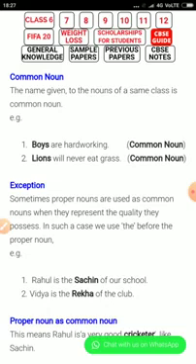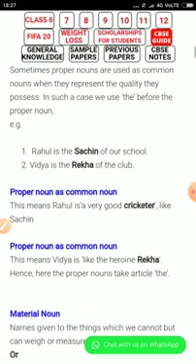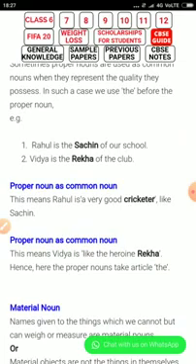So the proper noun becomes a common noun. This means Rahul is a very good cricketer like Sachin, and Vidya is like the heroine. Rekha is here a proper noun that takes an article.